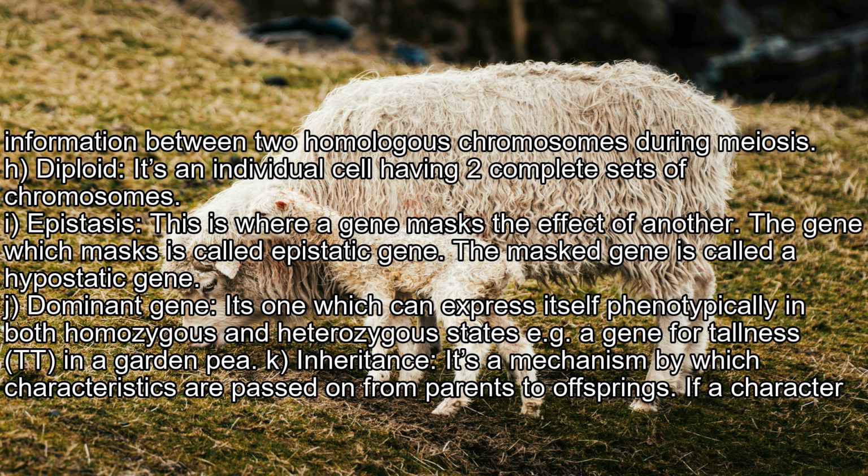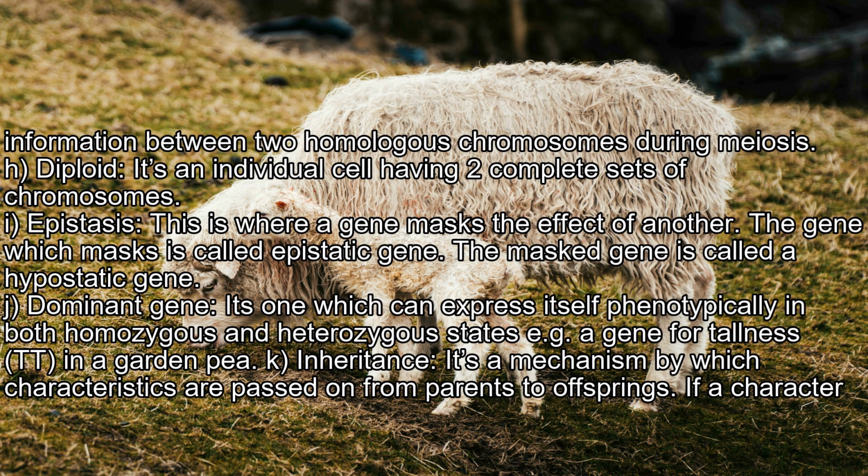I. Epistasis: this is where a gene masks the effect of another. The gene which masks is called an epistatic gene. The masked gene is called a hypostatic gene. J. Dominant gene: it's one which can express itself phenotypically in both homozygous and heterozygous states, e.g. a gene for tallness, TT in a garden pea.